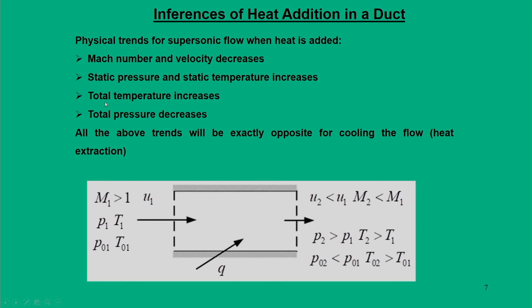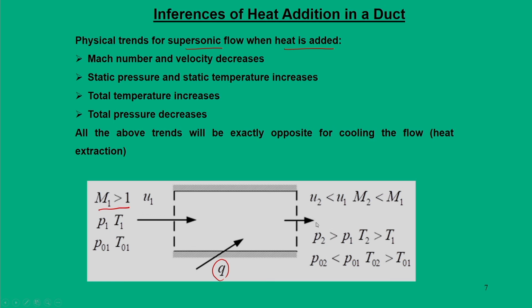Now, in the first case we are going to analyze when the inlet condition is supersonic, that is M1 greater than 1. So, what is the physical trend for a supersonic flow when heat is added? As you see in the downstream case, when heat is added in a constant area duct, the changes in the flow properties are as follows.